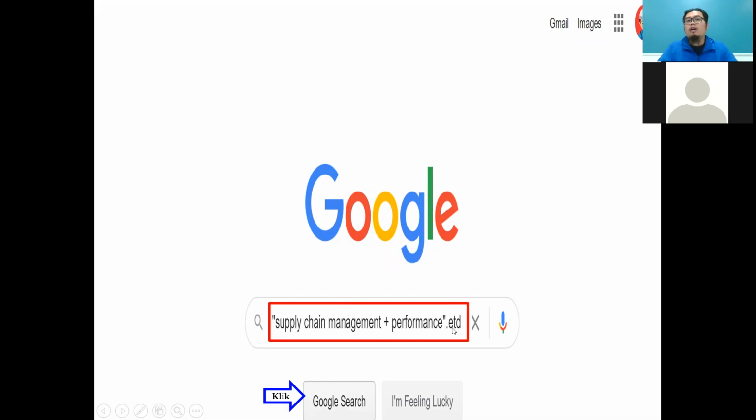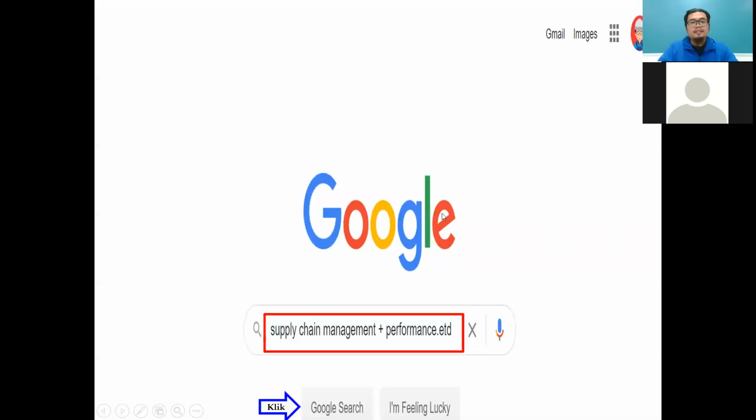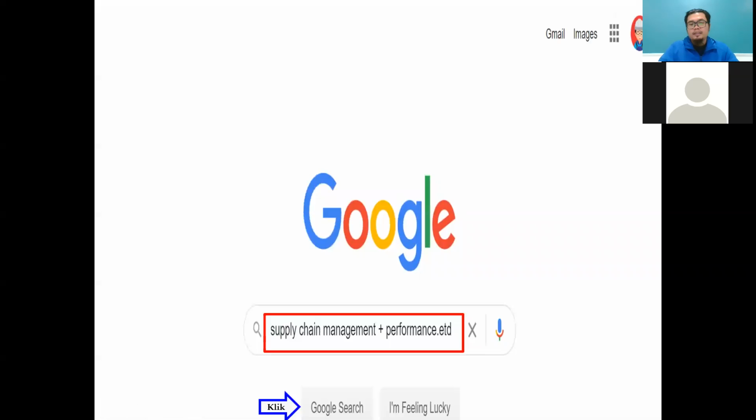Because I need to look at supply chain management and performance in the searching, they need to find results related to these two keywords. Yes, I can get a result here. So you can see some of the suggestions here. But you can only get a few, and I need to check more and more. So I go to the second trial, but I don't use quotation marks here, just straightforward supply chain management and performance.etd.